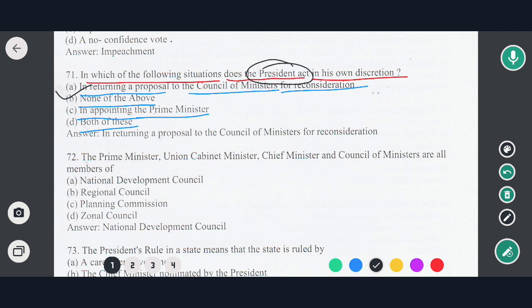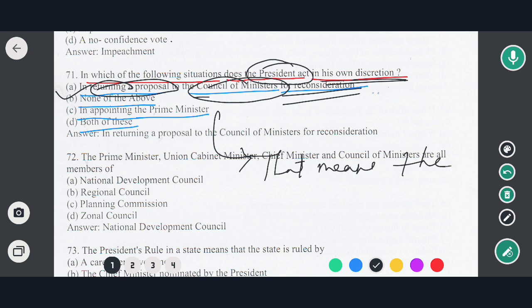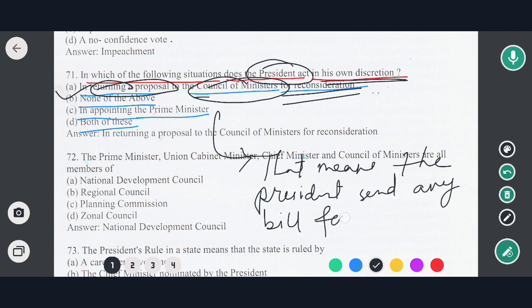So the president acts in his own discretion in the case of returning a proposal to the Council of Ministers for reconsideration. That means he can send any bill for reconsideration to whom?